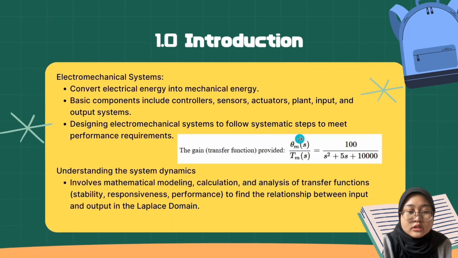I will explain about the introduction. As we know, electromechanical systems convert electrical energy into mechanical energy, including controller, sensor, actuator, plant, input and output system. So this assignment focuses on designing a system that needs to meet performance requirements such as stability through systematic steps like mathematical modeling, calculation and transfer function analysis.